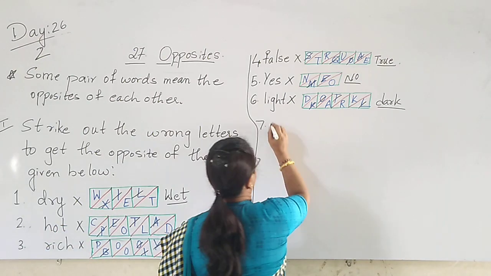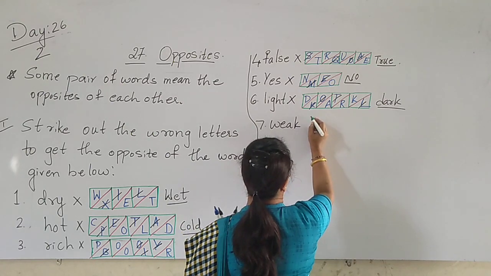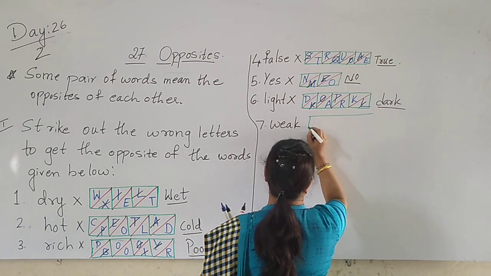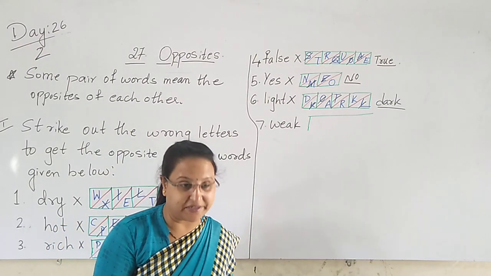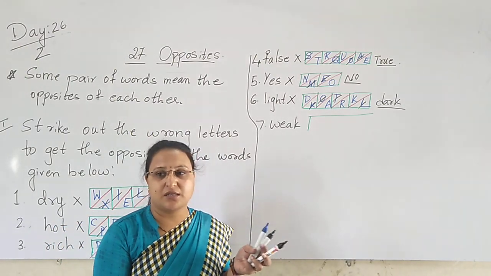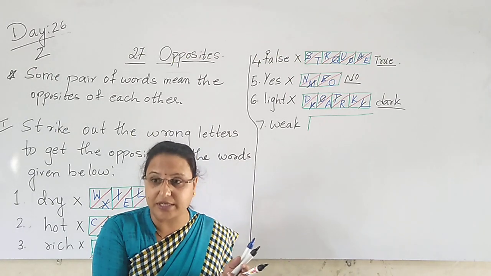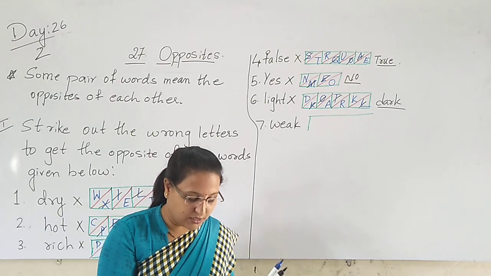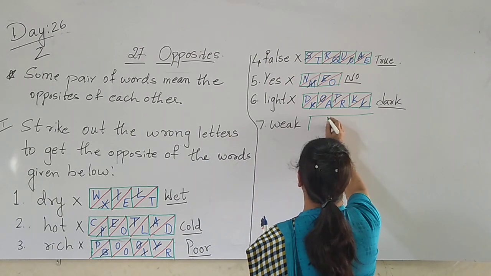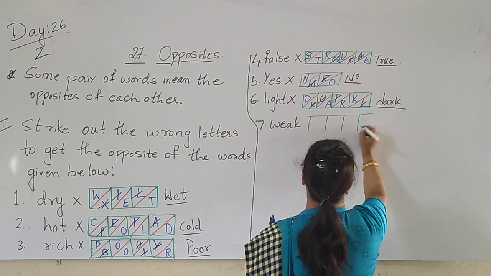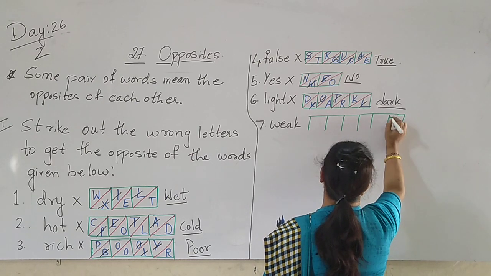W-E-A-K, weak. Which weak, children? Seven days week? No. This is not seven days week. The person is very weak, who doesn't eat more food. Weak. So here you have to put six boxes: 1, 2, 3, 4, 5 and 6.